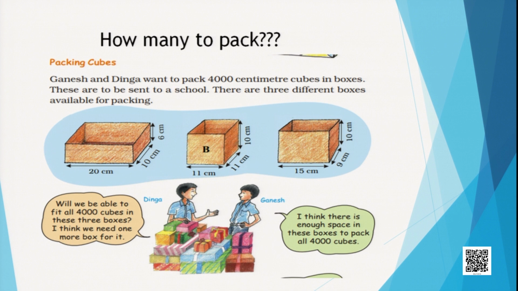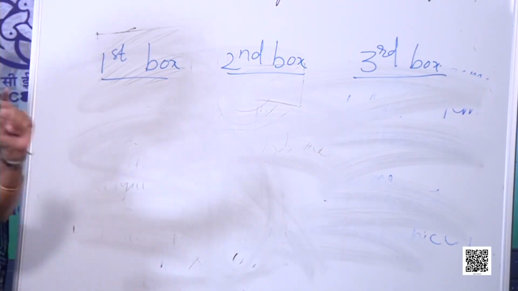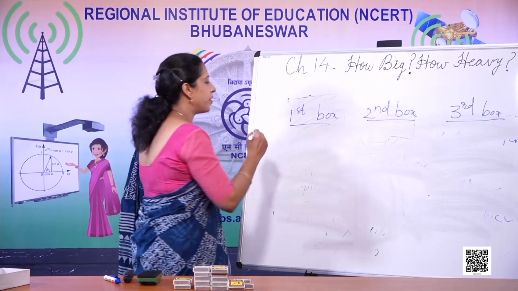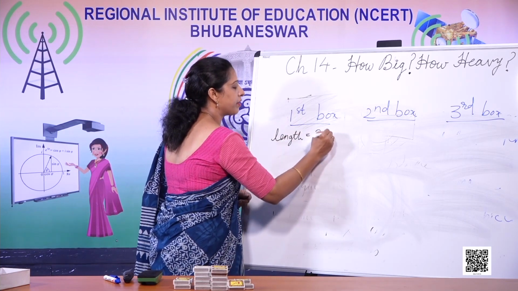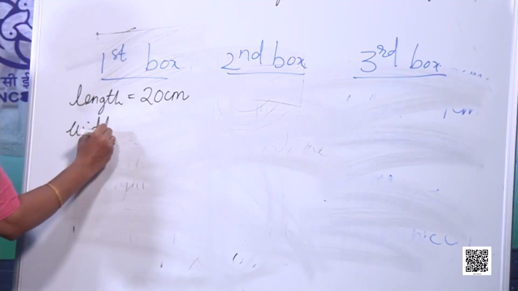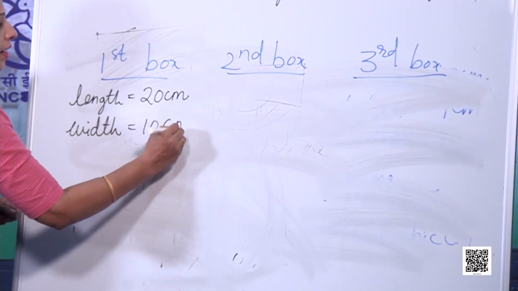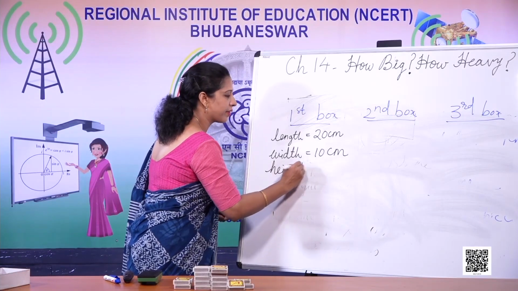So let's see. Let's write down first box, then second box, then third box. There are 3 boxes, so I am writing down first box, second box, third box. Now in the first box, length is equals to 20 centimeter, width is equals to 10 centimeter and height is equals to 6 centimeter.